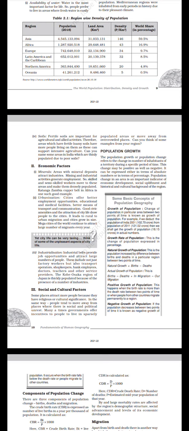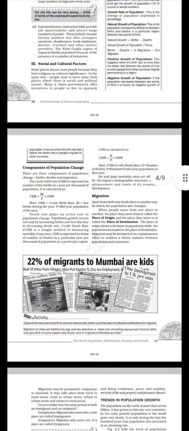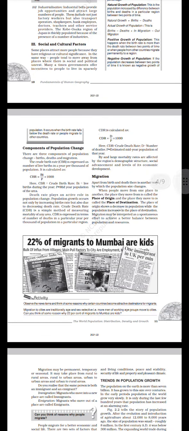Positive growth of population. This happens when the birth rate is more than the death rate between 2 points of time or when people from other countries migrate permanently to a region. Negative growth of population. If the population decreases between 2 points of time, it is known as negative growth of population. It occurs when the birth rate falls below the death rate or people migrate to other countries.